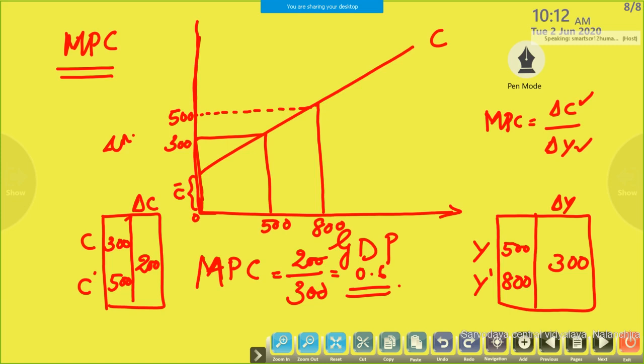This 0.6 shows MPC. MPC means additional level of consumption to additional level of income, right? Then from here we are getting the slope of the consumption curve. Slope, we already studied about slope. Slope shows the ratio between vertical changes and horizontal changes. Here vertical changes show delta C, horizontal changes show delta Y. So we can take MPC as the slope of the consumption curve.